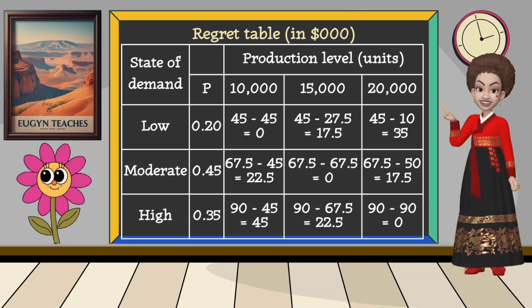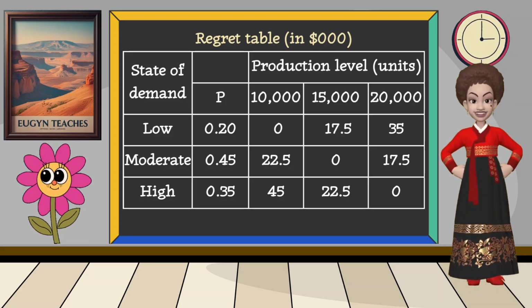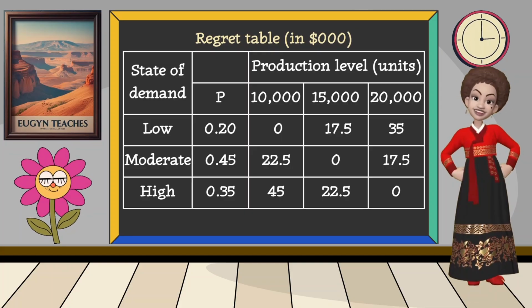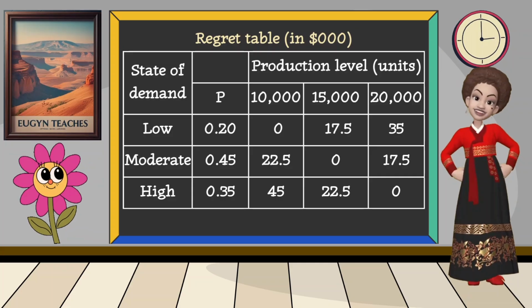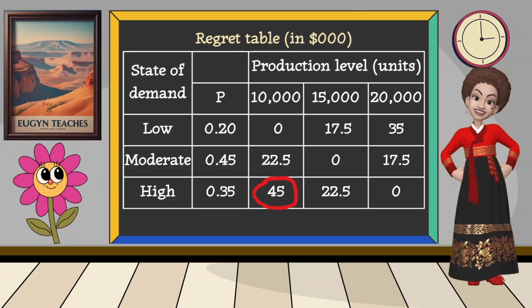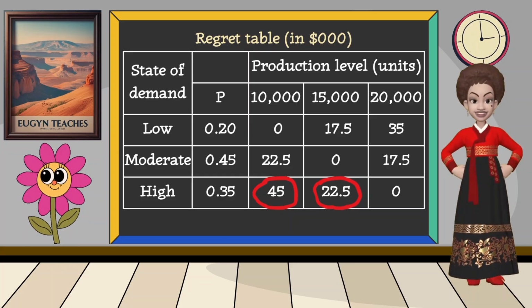To determine the best production level using Minimax Regret decision rule, we identify the maximum regret for each production level. For 10,000 units, the maximum regret is $45,000. For 15,000 units, the maximum regret is $22,500.